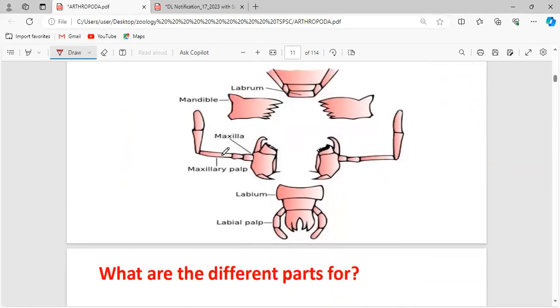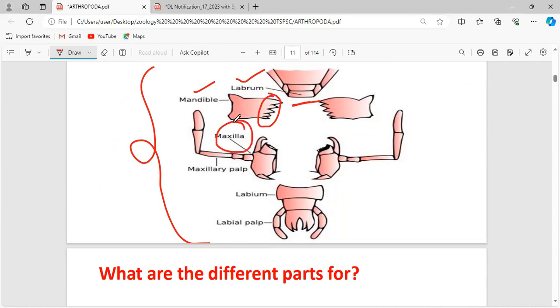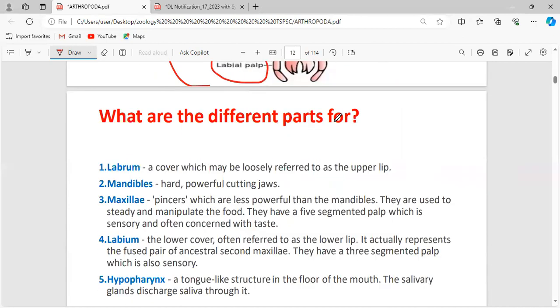See, these are the mouth parts. These are all the structures placed under the mouth parts. This is called a labrum. This pointed structure is said to be a mandible. This is a maxilla, and the maxilla contains the maxillary palp. And this is the labium. The labium has the labial palp. So: labrum, mandible, maxilla, maxillary palp, labium, labial palp. These are all the structures present in the mouth parts of arthropods.